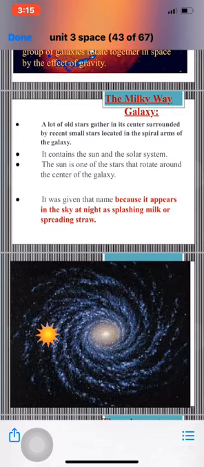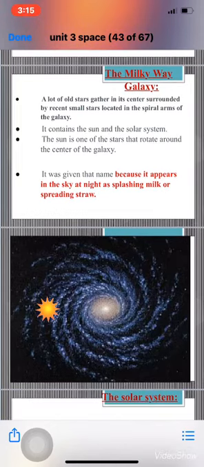A lot of old stars gather in its center, surrounded by recent small stars located in the spiral arms of the galaxy. Look at the picture as you see here. This is the shape of the Milky Way galaxy. Old stars in the center are surrounded by small, recent stars located in the spiral arms of the galaxy.